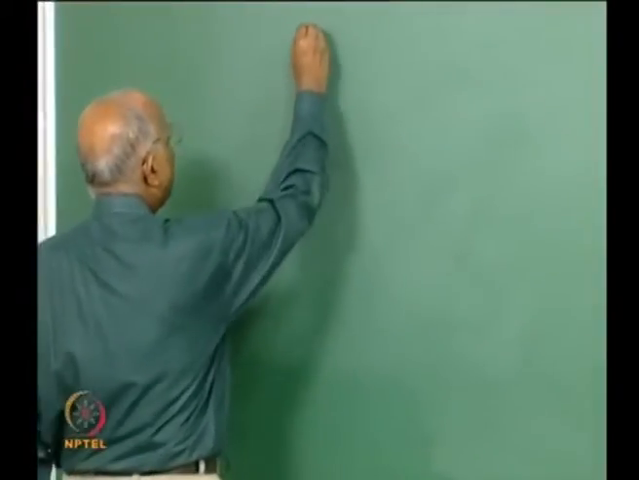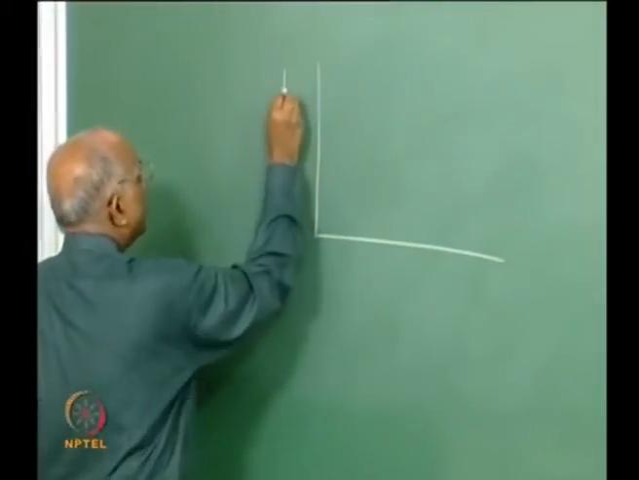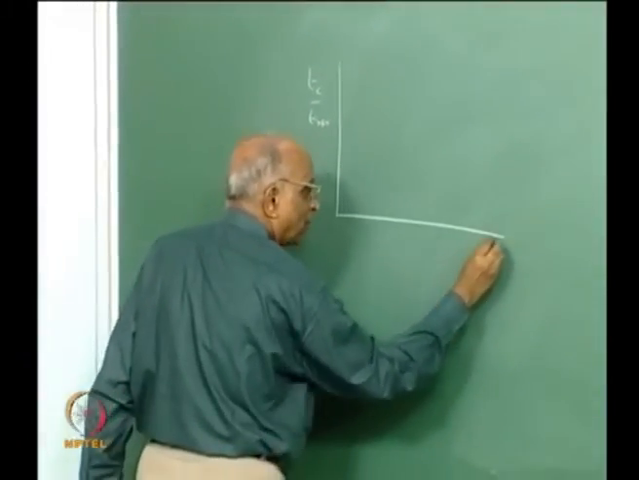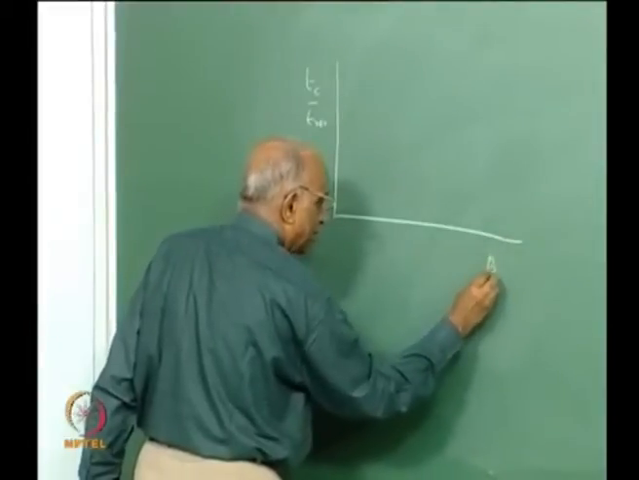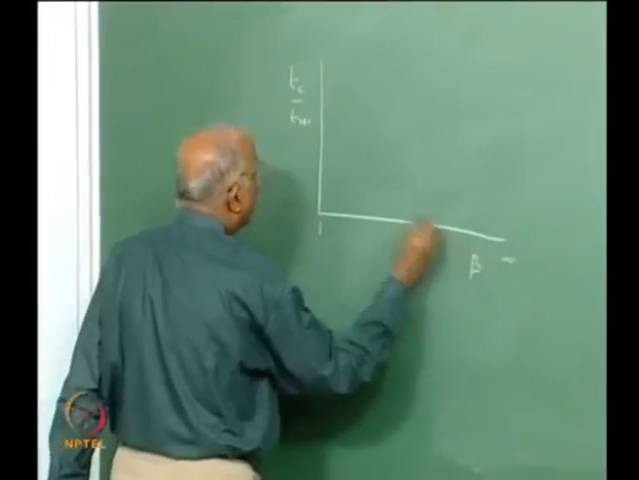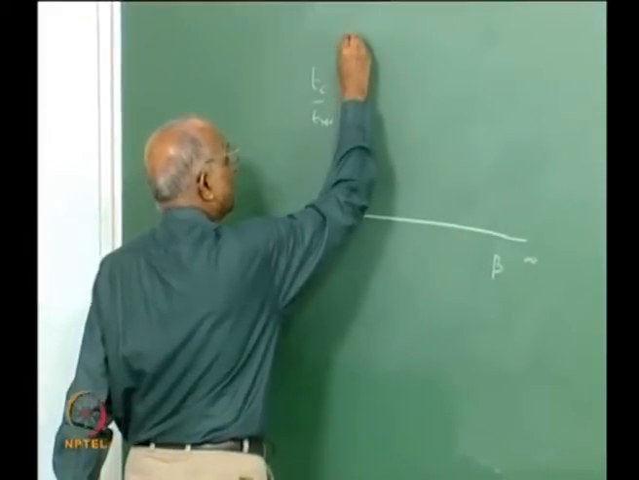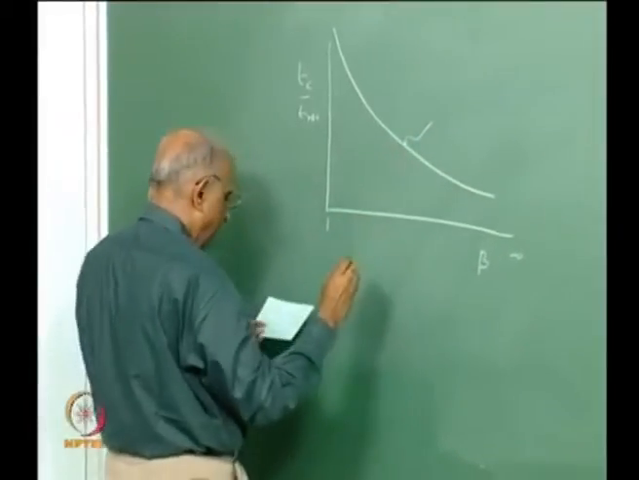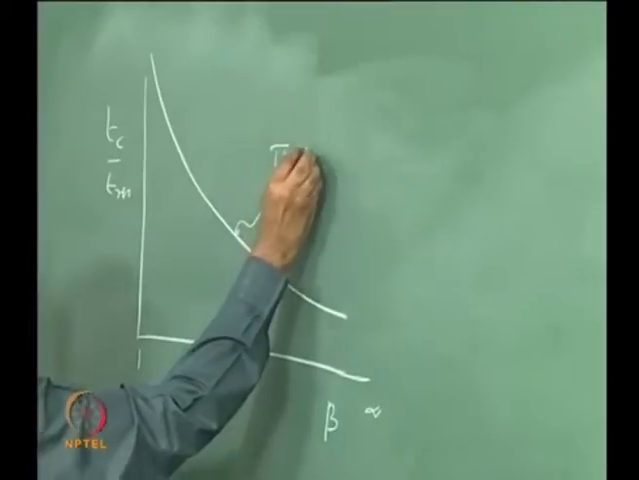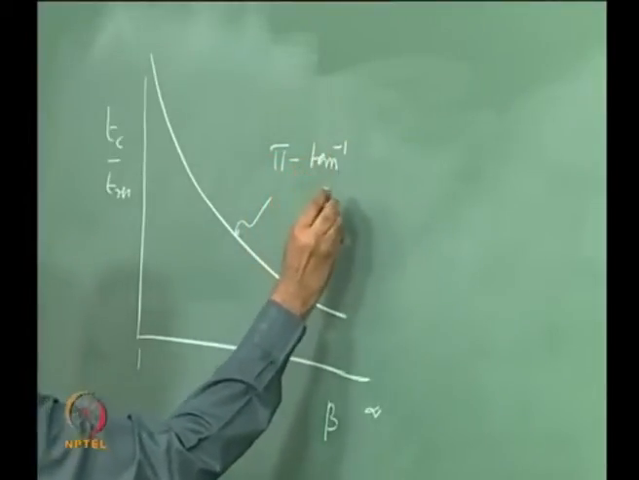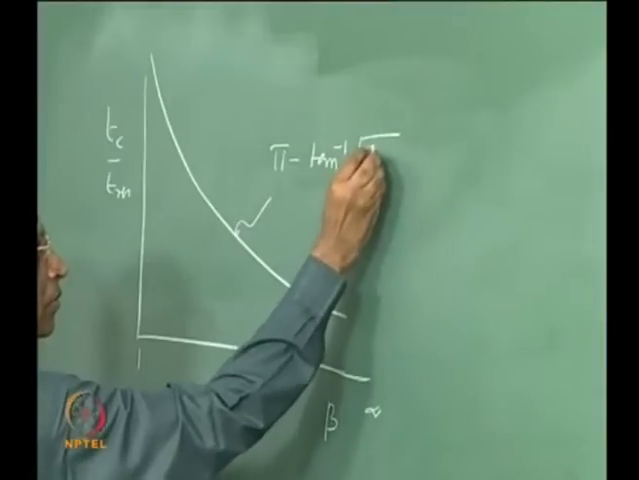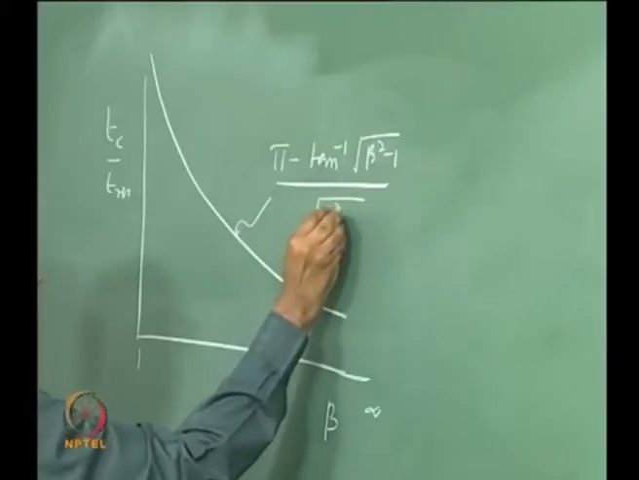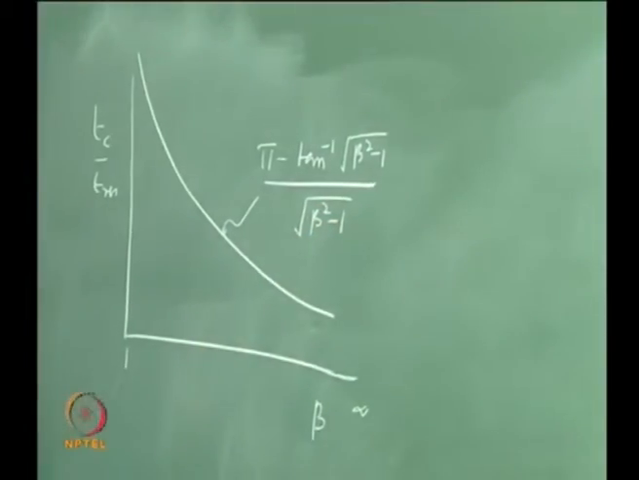Let me get back to our stability diagram in which we had Tc divided by T residence as a function of beta, with beta going from 1 to infinity. Initially, for very large values of Tc, we had this value, and we had this boundary which was given by pi minus tan inverse of beta square minus 1, divided by under root beta square minus 1.